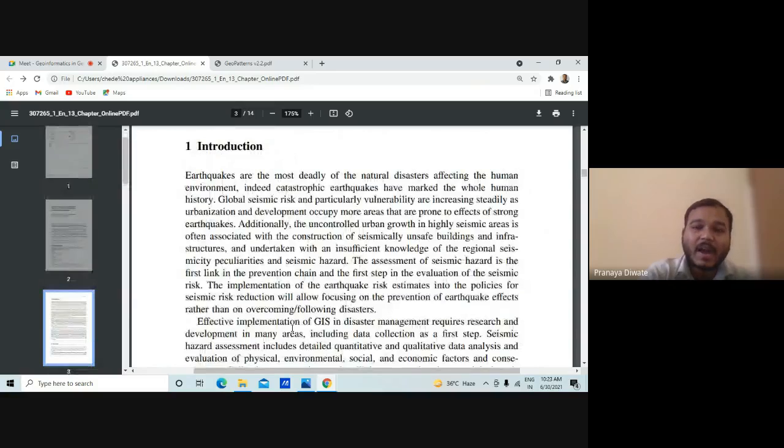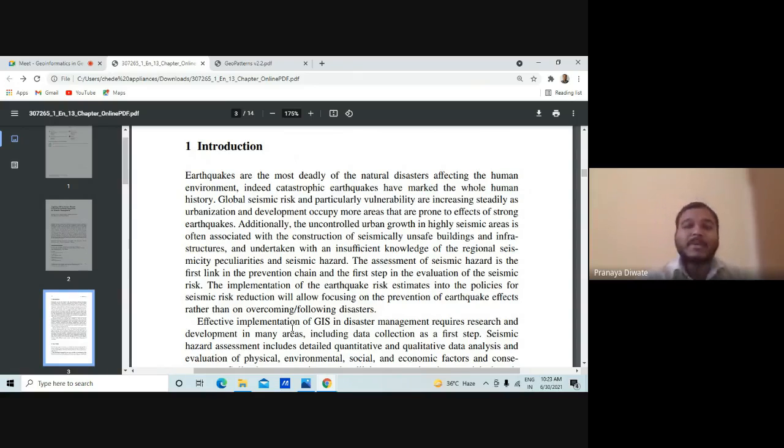Earthquakes are the most deadly of the natural disasters. All of us know that earthquakes are not at all good for humankind, with lots of property loss, life loss, and many other effects. Indeed, catastrophic earthquakes have marked the whole of human history.